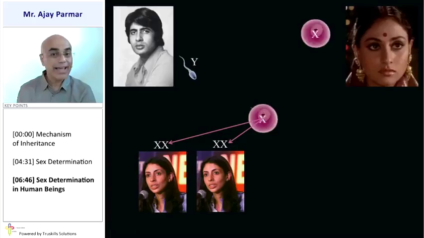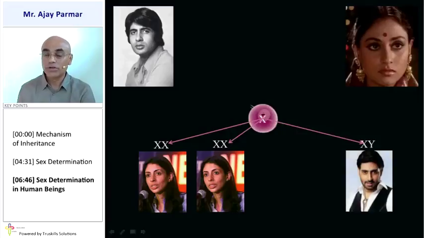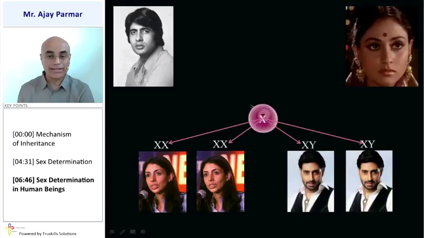But if the Y chromosome of the father combines with an ovum containing X, then that is going to give rise to the complex XY, giving rise to a baby boy. And in the same way, Y combining with another X, of all the different possible combinations we have taken, is also going to give rise to X and Y.